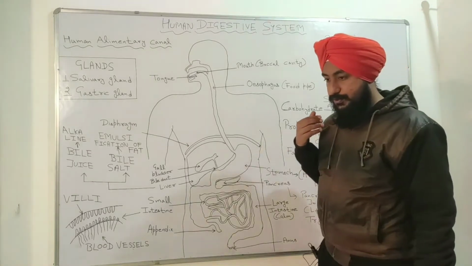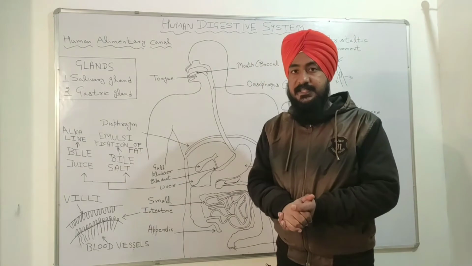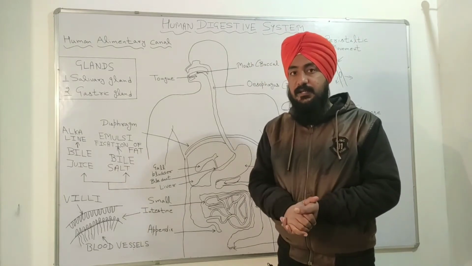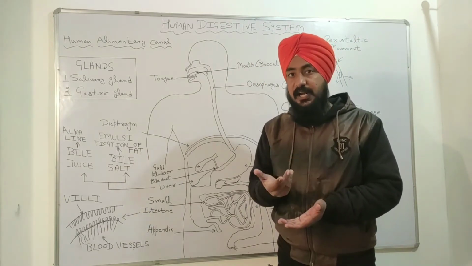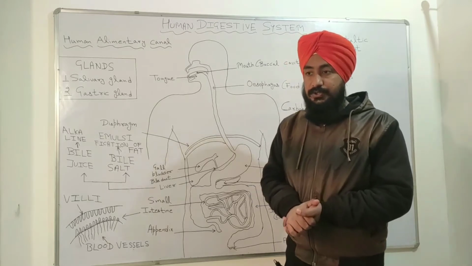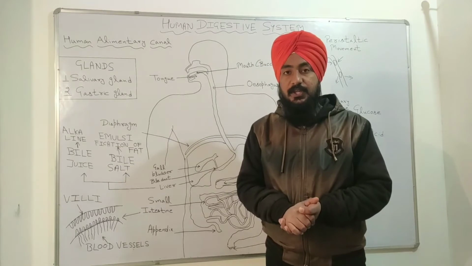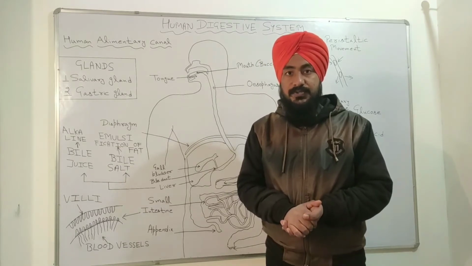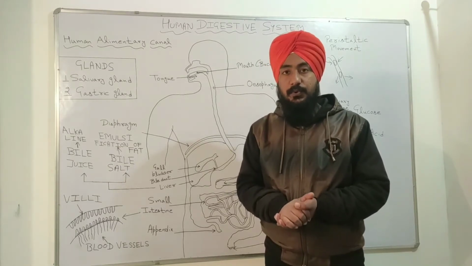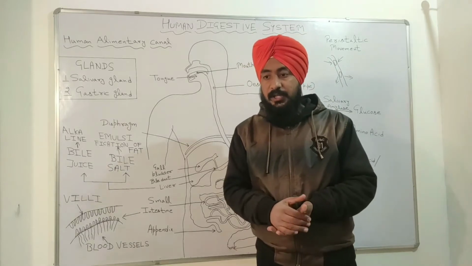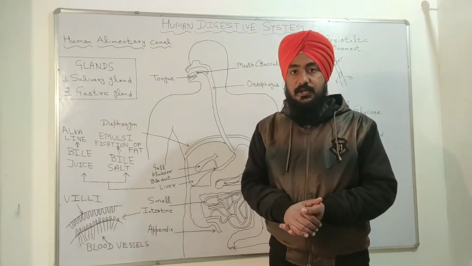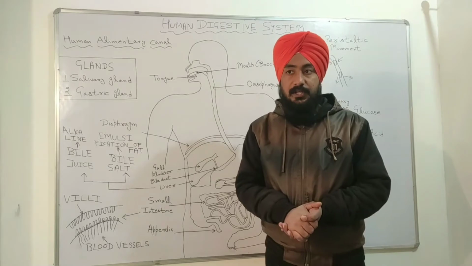Students, now the question arises, what is a gland in our body? Basically, a gland is an organ in our body which produces hormones or enzymes. Now the question arises, what is an enzyme?